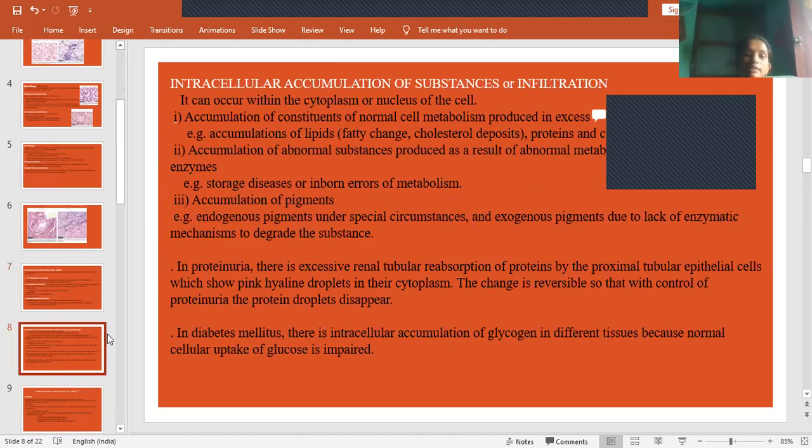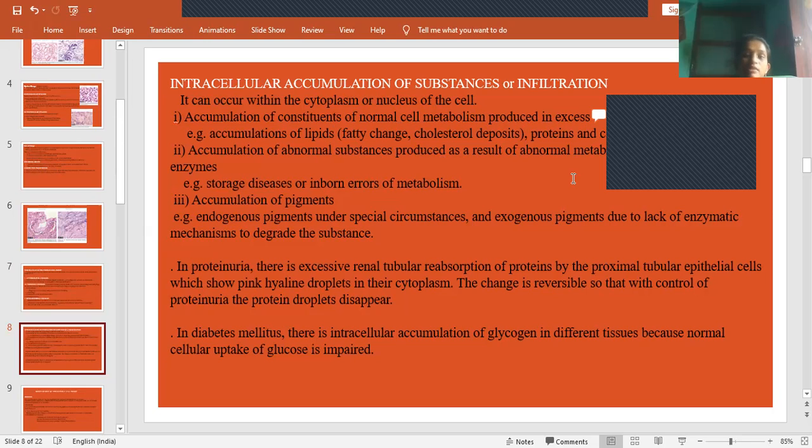And now, intracellular accumulation of substances, or infiltration. Intracellular accumulation of substance is also called infiltration. Infiltration means accumulation of something into a cell. It can occur within the cytoplasm or nucleus of the cell. That means accumulation may take place in the cytoplasm, or it may take place in the nucleus of the cell.